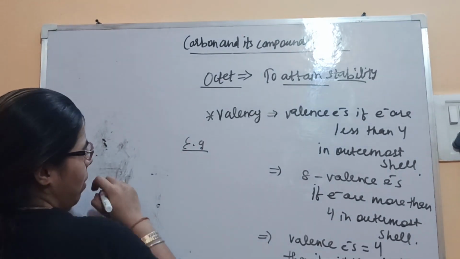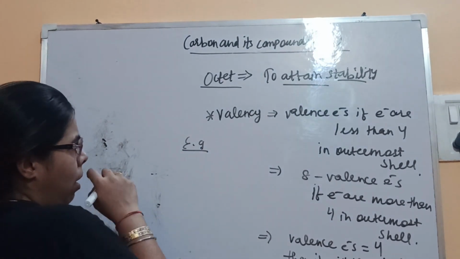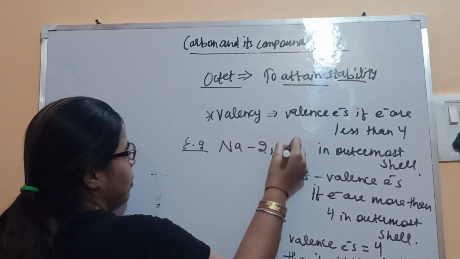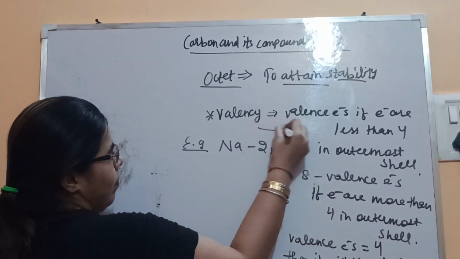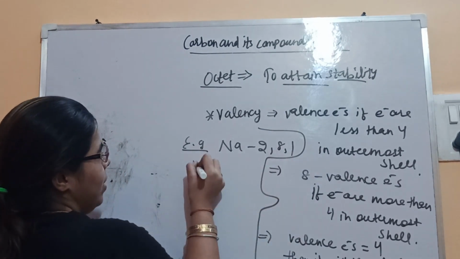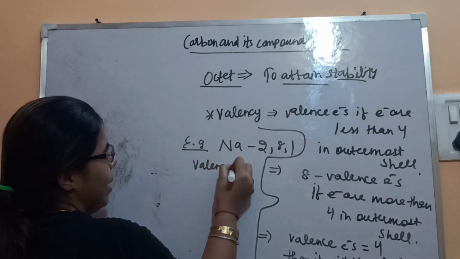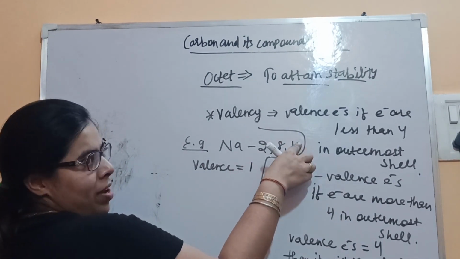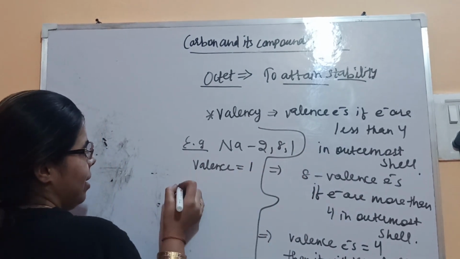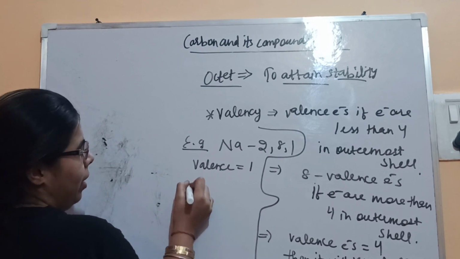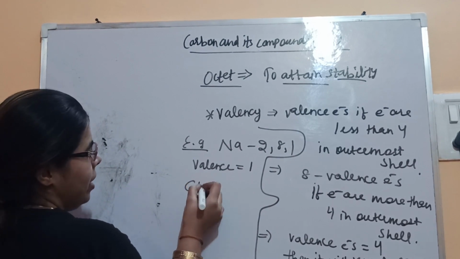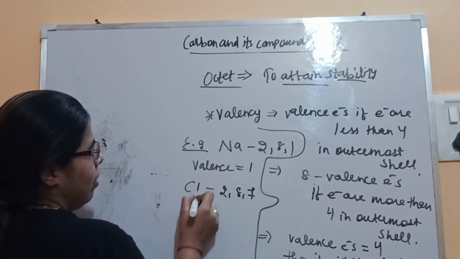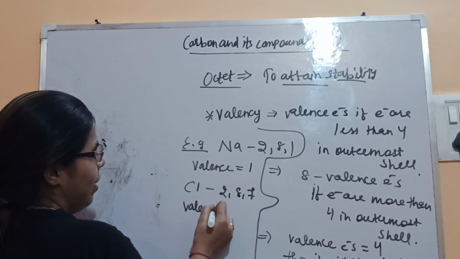Now let's take examples. Say sodium, configuration 2, 8, 1. What is the valency? This is the first case, less than 4, so it is equal to 1 only, the number of valence electrons. Let's take another example, chlorine, 2, 8, 7. What is the valency?